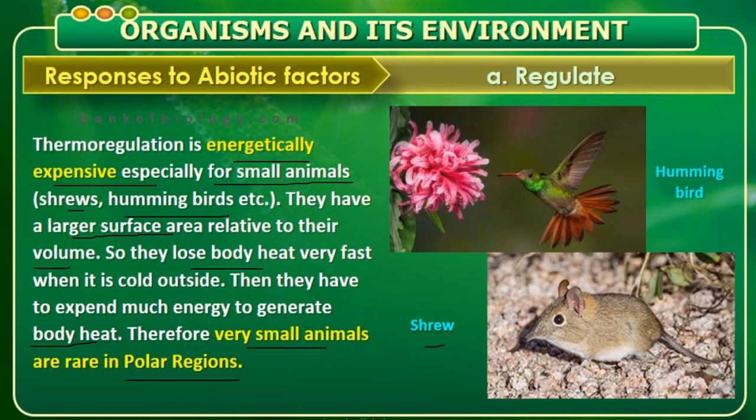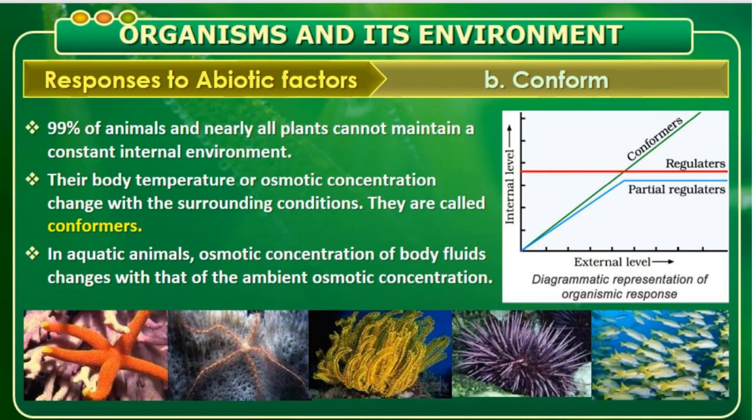Okay, that is regarding that. Second is conformers. Here is a graph to explain how an organism maintains its internal environment versus the external environment. Here, the red line shows the regulators. What are regulators? Regulators are organisms which maintain the internal environment, whether or not there is any change in the external environment. That is why they are called regulators.